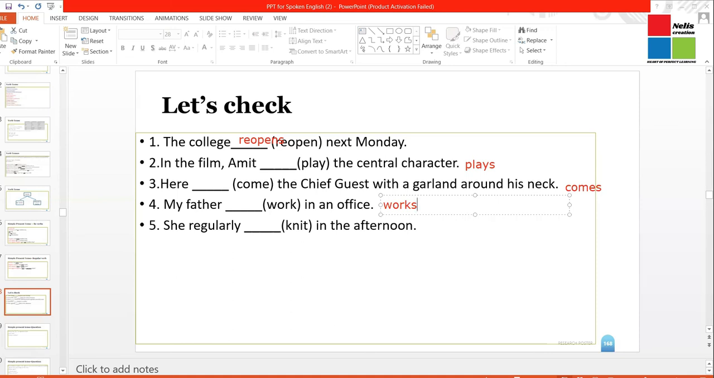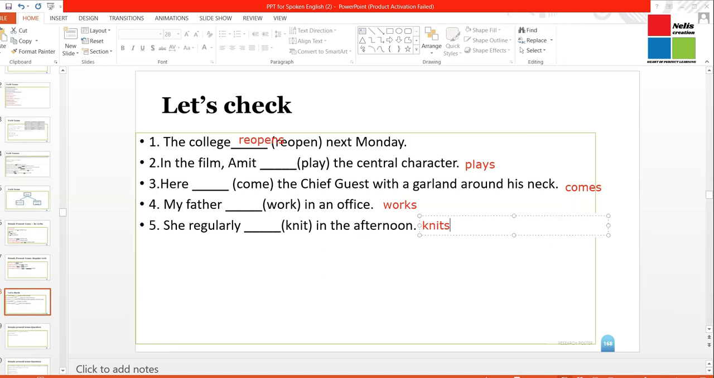The last one, she regularly dash in the afternoon. The verb given is knit. So if we have to use the verb correctly, we will write, she regularly knits in the afternoon. So the last one is a habitual action, which states that yes, she regularly does this kind of activity, and therefore we are using simple present tense. In fact, in most of these sentences that you see, you will see that it's a regular kind of activity. Like, for example, my father works in an office.